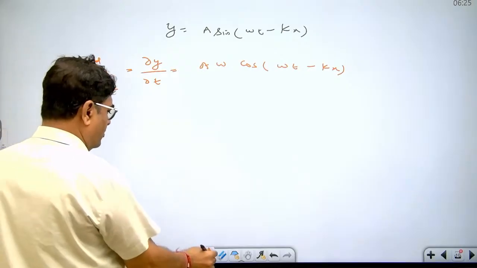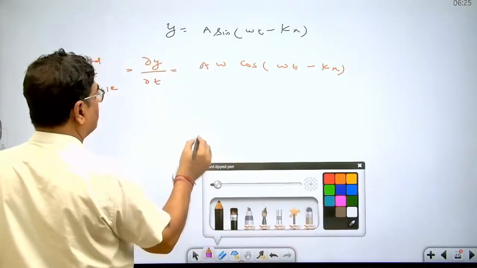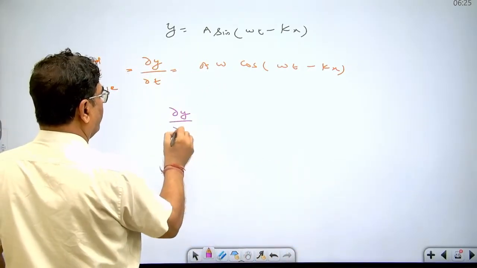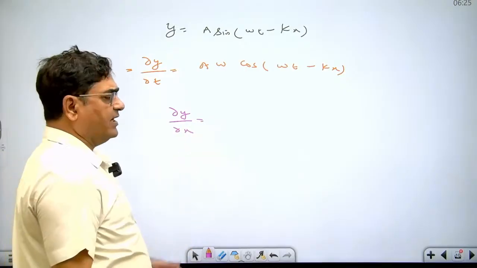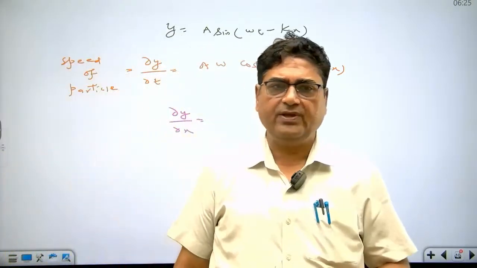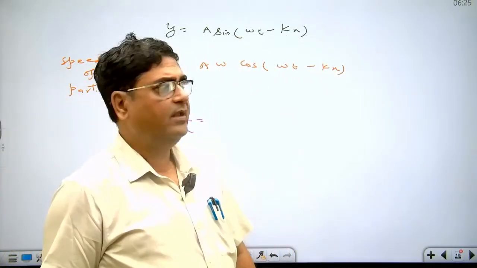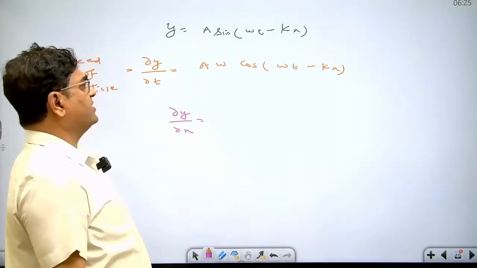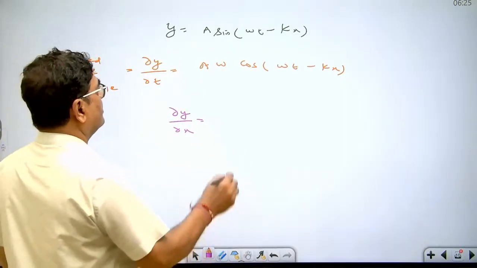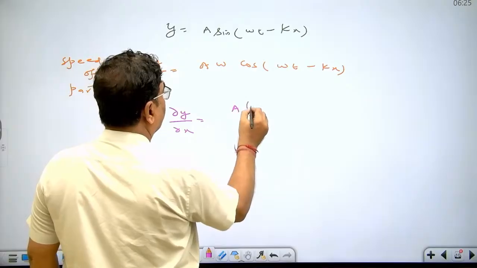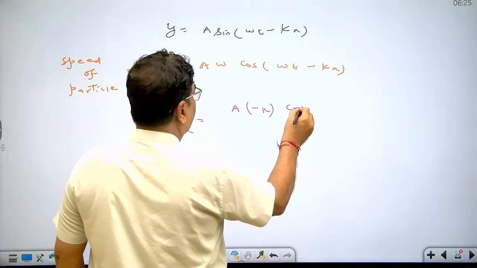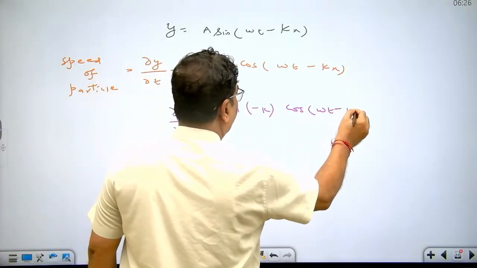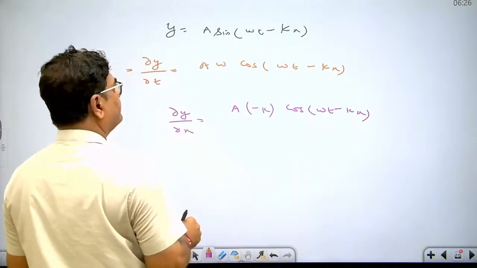Now let's talk about the slope of the curve, delta y upon delta x. Here we are differentiating y with respect to x, keeping time constant. Very simple, differentiation of sin x is cos x. So this is minus k a cos omega t minus kx.